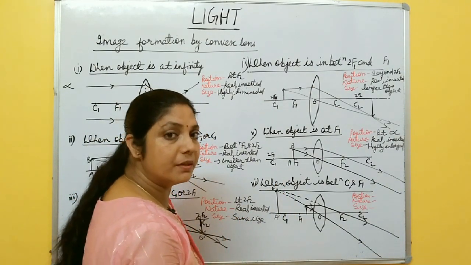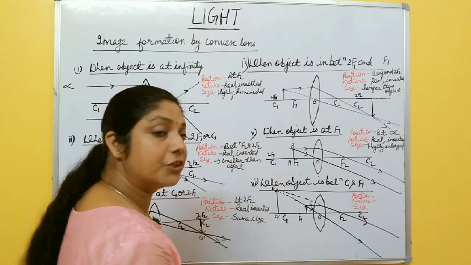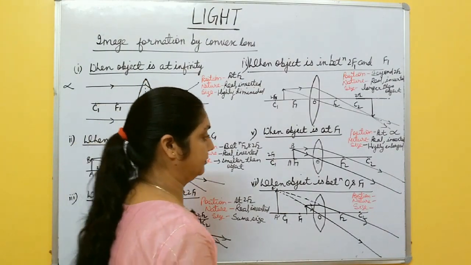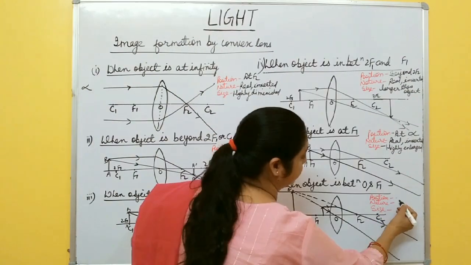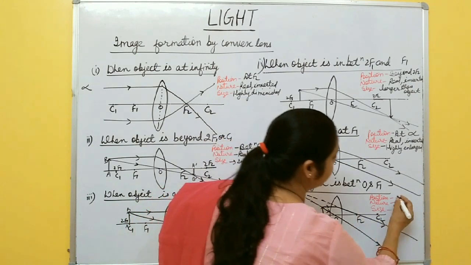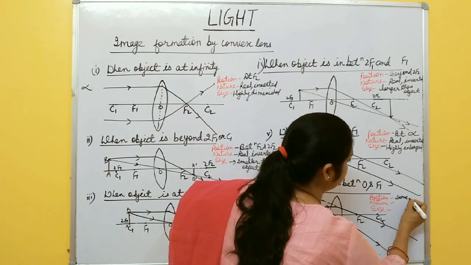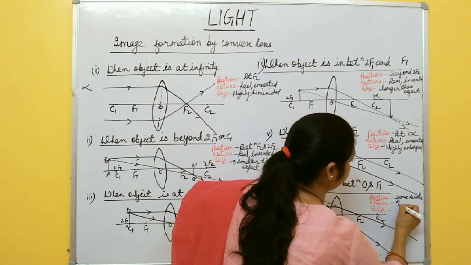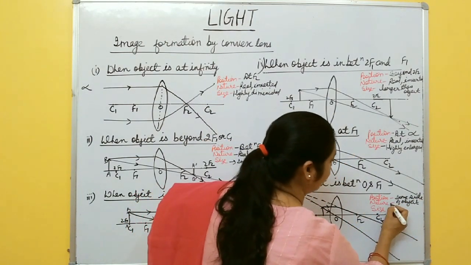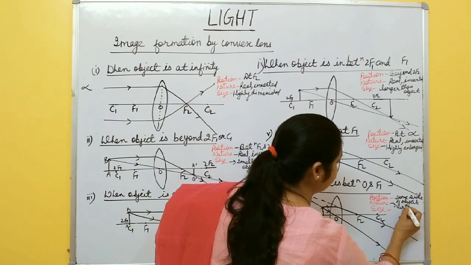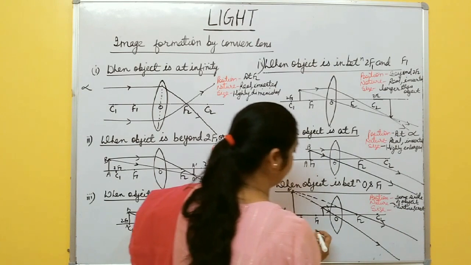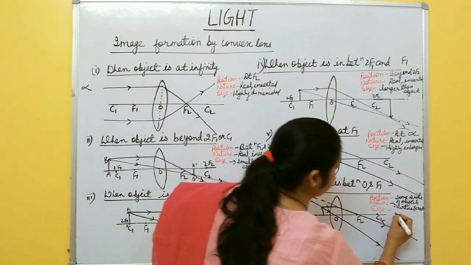So what type of image is formed? Virtual, and virtual image is always erect, right? Okay. Then position beyond, you can write f1 or same side of object. Same side. Position is same side of object. Okay. And nature is again, what type of nature is this one? Virtual, and virtual image is always erect, right? And what is the size? Size is enlarged.